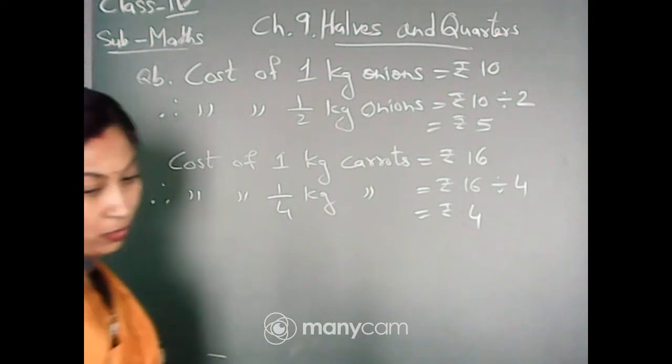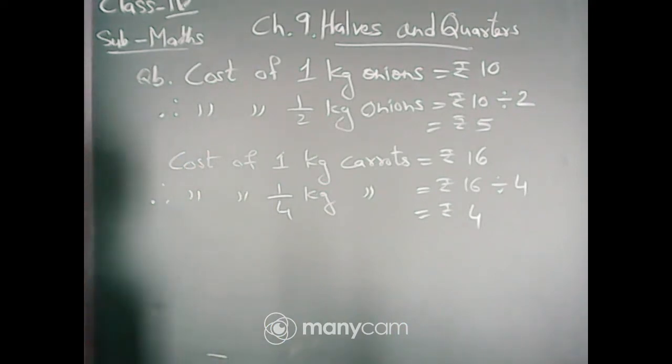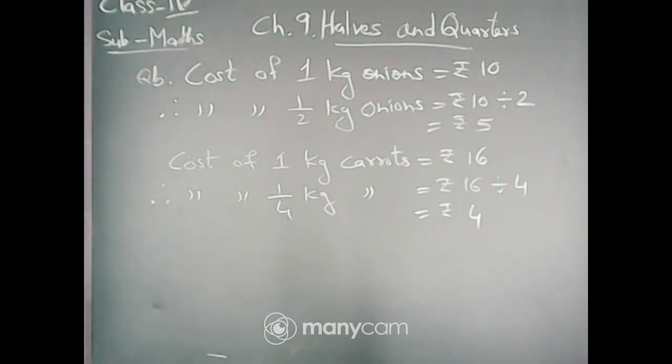So you can see that the cost of half kg onion is more, it is rupees 5, and the cost of 1/4 kg carrot is rupees 4. That means the cost of half kg onion is more than the cost of 1/4 kg carrot.